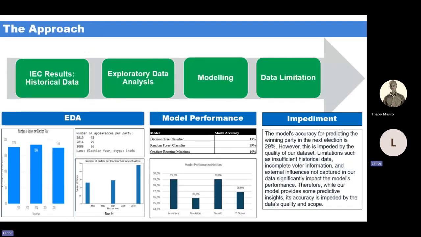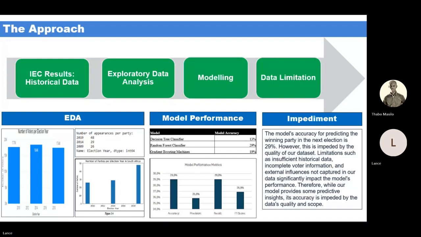So what was our approach? Using the available historical election results from 2009, 2014, and 2019, firstly, to get a better understanding of the data we performed an EDA. From the graphs below, we see that the number of registered voters over the past 3 years was 17.7 million, then increasing to 18.4 million, and then dropping to 17.4 million respectively. We also see that the number of parties over the 3 years ranged from 26 to 29 parties from 2009 to 2014, and then spiked in 2019 to 48 parties.